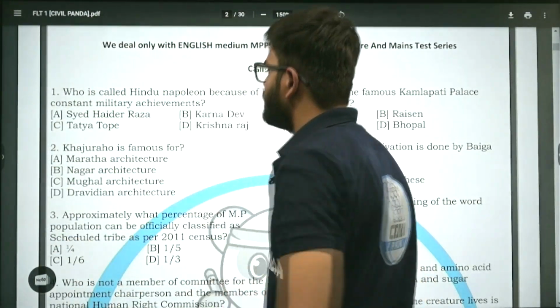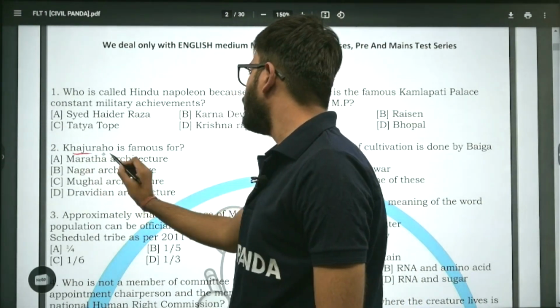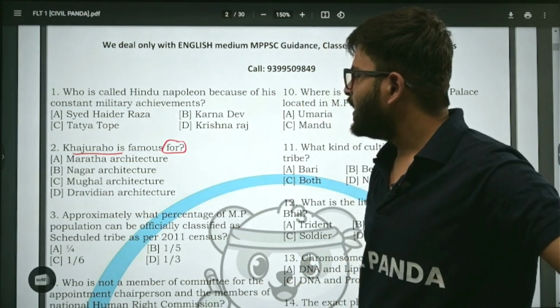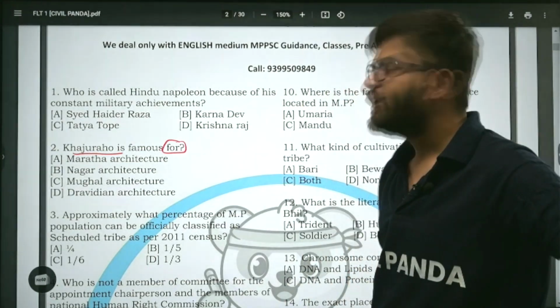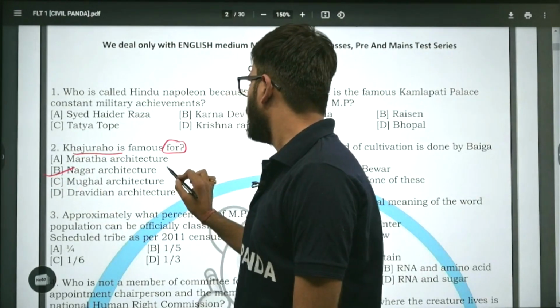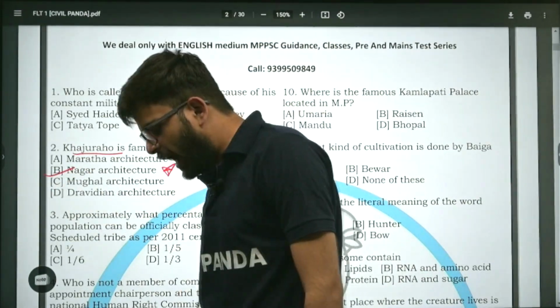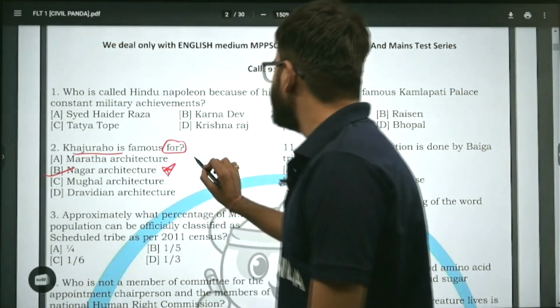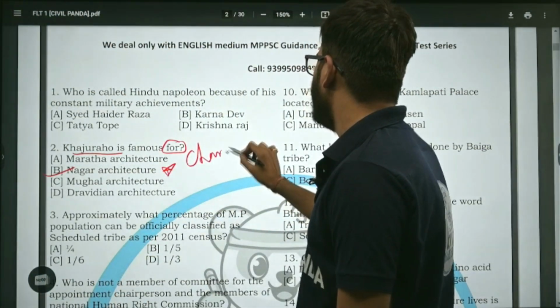Now, next, Khajuraho is famous for Maratha architecture, Nagar architecture, Mughal architecture or Dravidian architecture. Well, the answer is Nagar architecture. Khajuraho group of monuments are famous for their Nagara architecture. How? These are built by the Chandelas, the Chandel dynasty.